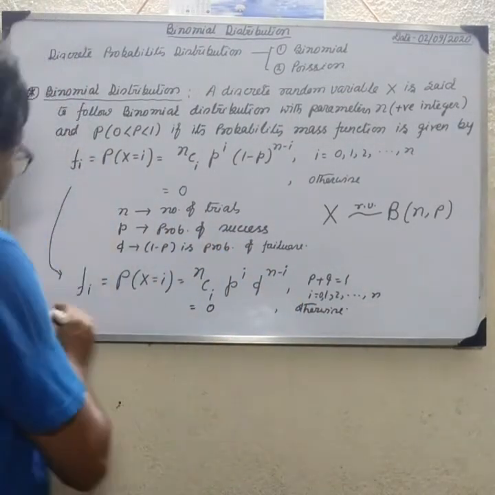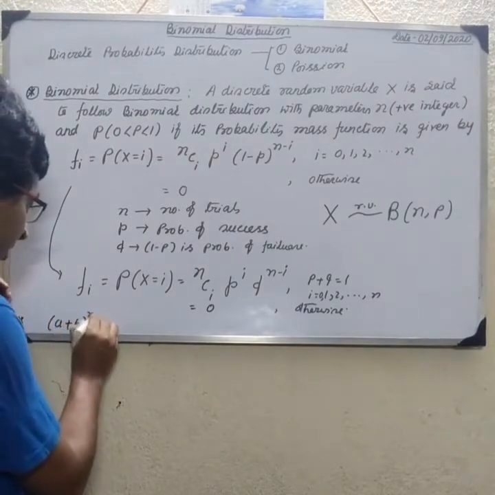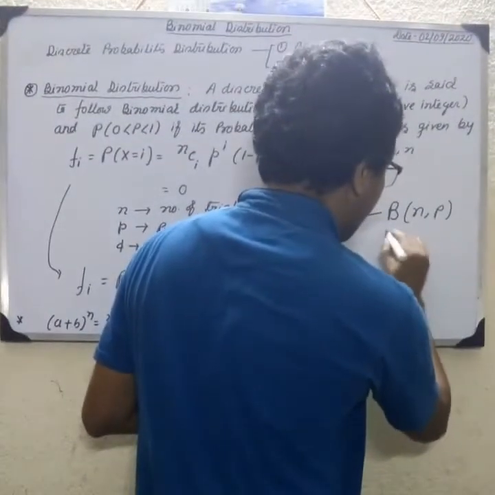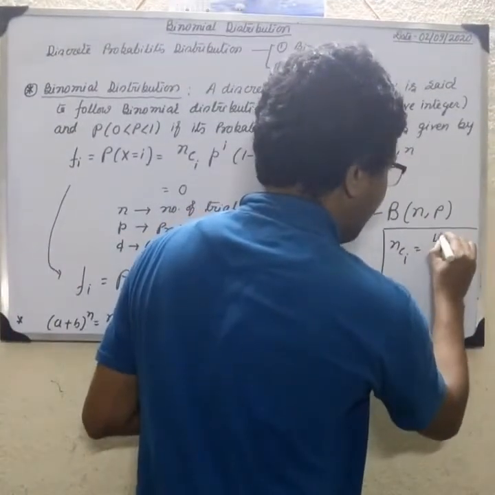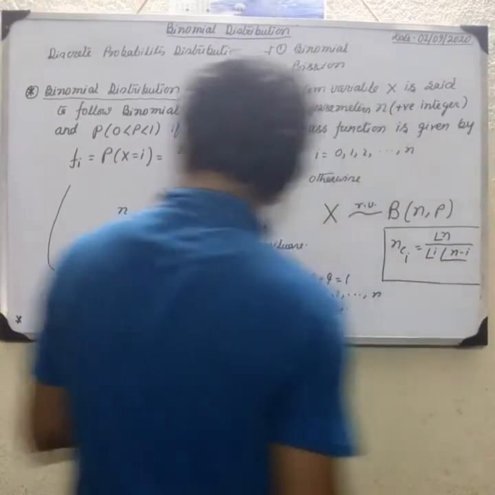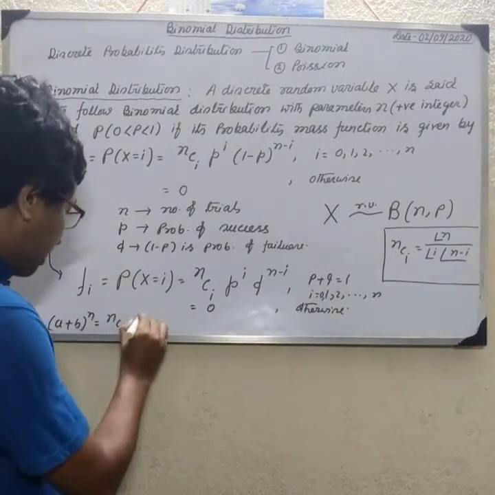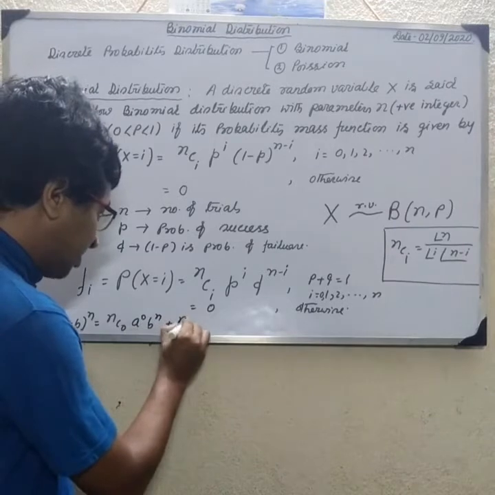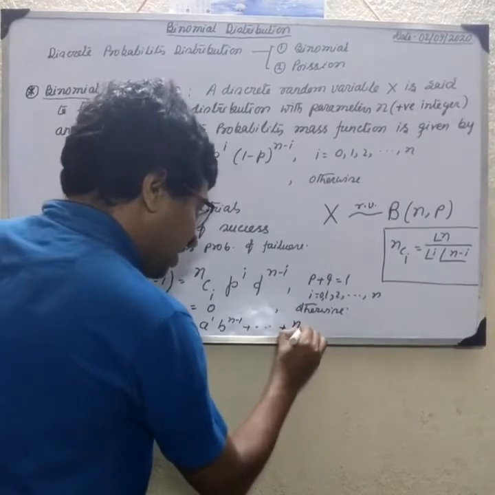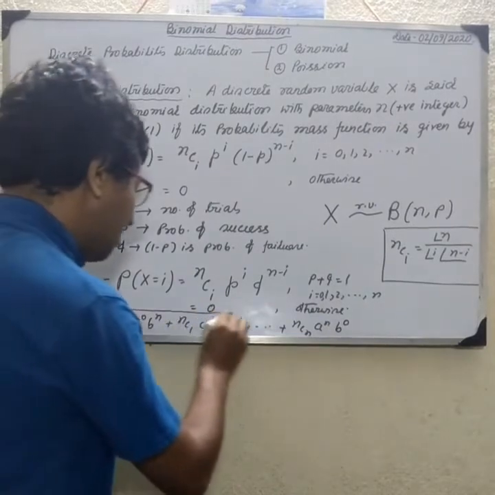Everyone knows that nCi equals factorial n divided by factorial i and factorial n minus i. And what is (a plus b) whole to the power n in the binomial theorem? nC0 a to the power 0 b to the power n, plus nC1 a to the power 1 b to the power n minus 1, and so on, up to nCn a to the power n and b to the power n minus n, that is 0. This is the binomial theorem.